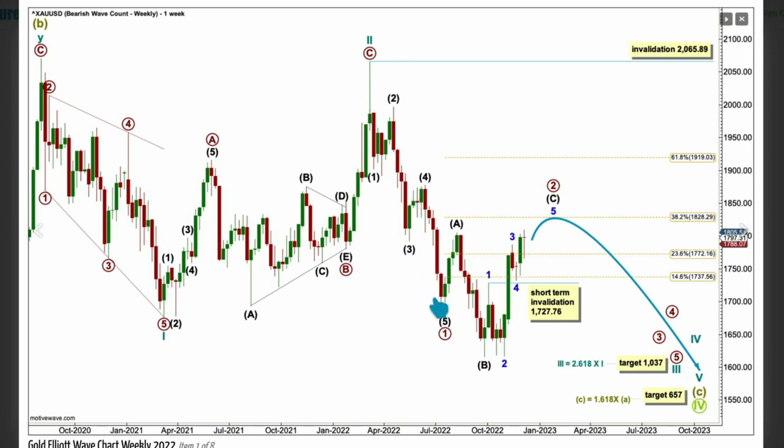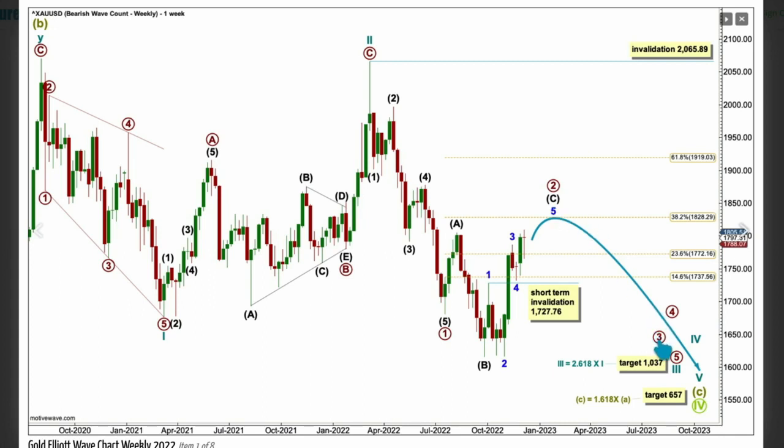Within it, primary 1 may be a complete impulse, primary 2 an incomplete expanded flat labelled intermediate A, B, C, subdividing 3, 3, 5. Intermediate C is extremely likely to move beyond the end of A. It has done so now. It's avoided a truncation and a very rare running flat. The structure looks like it's got just a little bit more up to go to complete. Primary 2 may not move beyond the start of 1 above 2065.89. When primary 2 is complete, this wave count is very bearish.